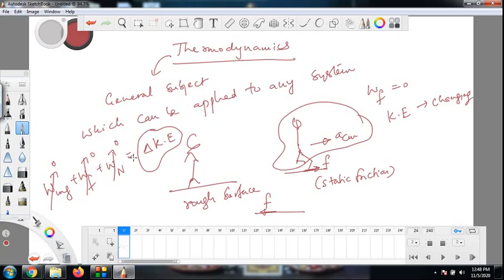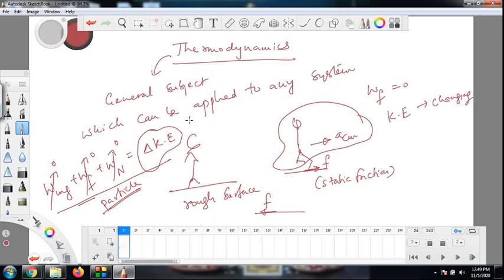The reason being, this work energy theorem in mechanics was derived for a particle, and this human being is not behaving as a particle, because any body which is in translation you can treat as a particle, but the human being is not translating. One foot is at rest and the other foot is moving, so it is not translatory motion really. It is a much more complex motion which involves multiple translations and rotations and even more complex motions. So you can't treat the person as a particle, so you can't use the work energy theorem in the form which we derived for particles in mechanics.